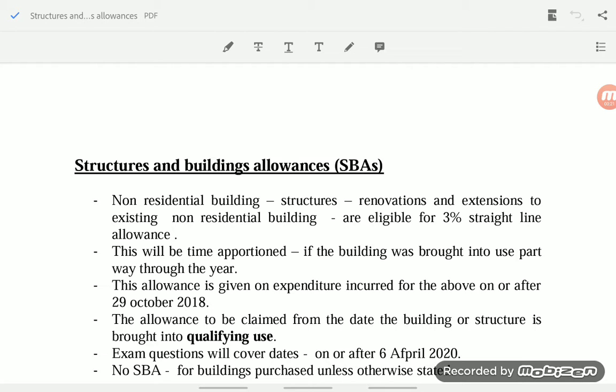When a business is incurring costs related to renovating the building or extending a non-residential building, then these buildings, or you can call them structures, mainly should be for non-residential purpose. Then they are eligible for 3% structures and building allowance. This 3% is based on the straight line method on the original total expenditure incurred for construction of the building, renovations to the building, or extension to the non-residential building. 3% straight line basis, structures and building allowances.